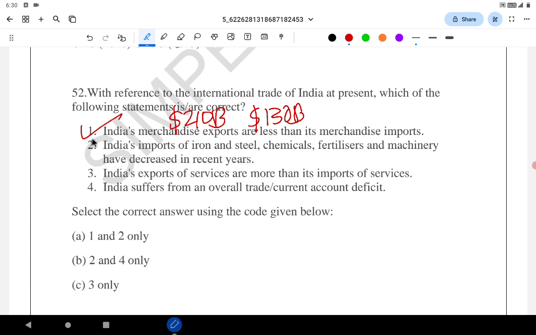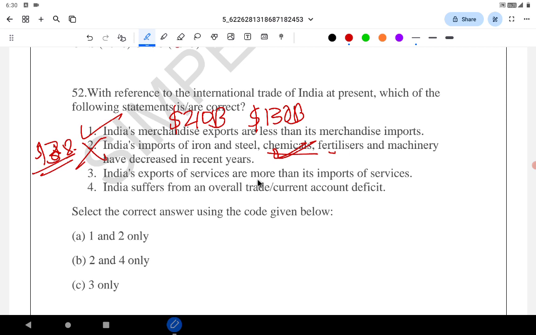India's import of iron, steel, chemicals, fertilizers and machinery have decreased recently. There is no way it decreases. See, it has two very important elements like chemicals, fertilizers, etc. and machinery. As the country's economy grows, India was a $300-400 billion economy in 1991 and is now almost a 3.9 trillion dollar economy. We import, and as we have done a green revolution, which is purely based on chemicals and fertilizers, the import has increased. Though we started producing many things locally, import has increased. That's a basic awareness. So statement 2 is wrong.